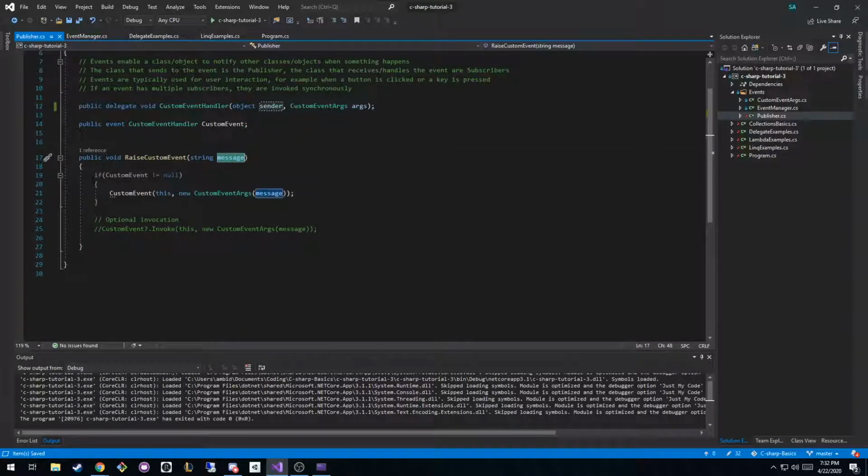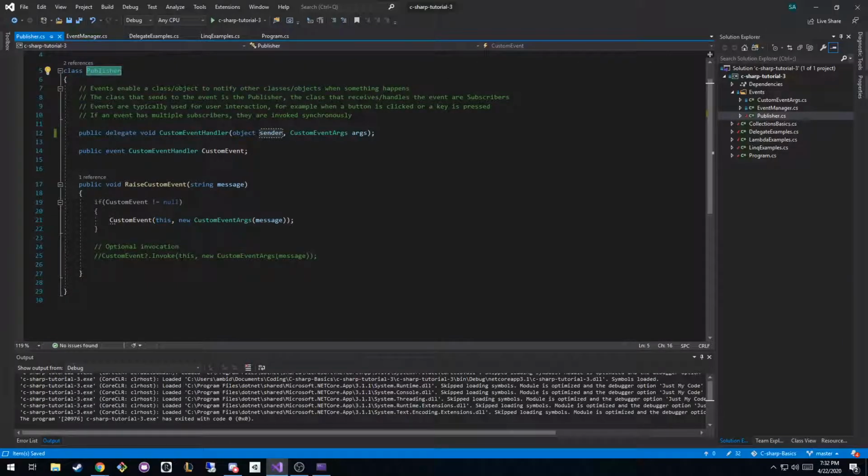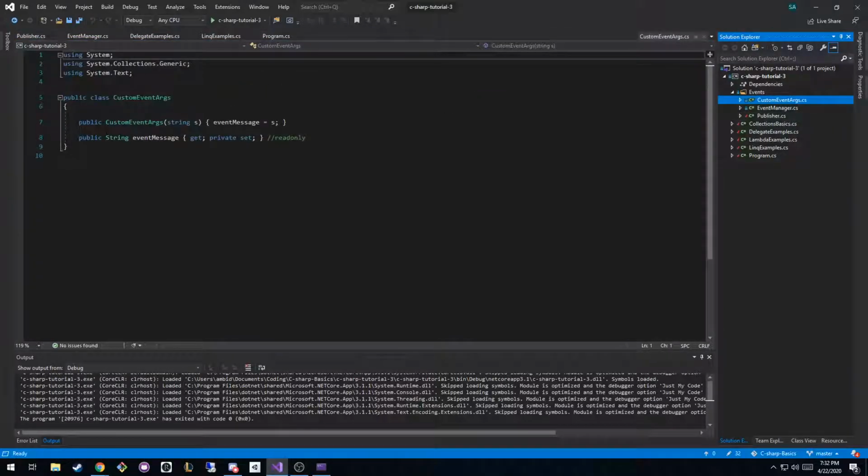Basically, we say if the custom event is not null, meaning the event has some subscribers, then we want to call that custom event. So we want to call that function and pass in this, meaning this class, so whoever the publisher is. We pretend that we are the sender, the one publishing this event. And then we pass in some custom arguments. I just created a class called custom event arguments, and it has a constructor that takes in a string, and all that does is set the event message equal to that string. We just have a string called event message, and it can be get, but it's private set, right? So it's a read-only property that can only be set from the constructor.